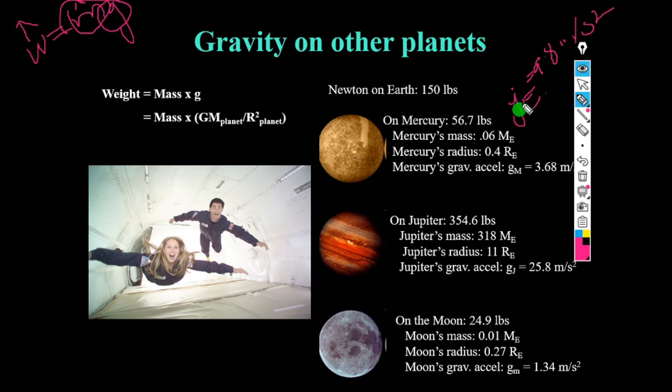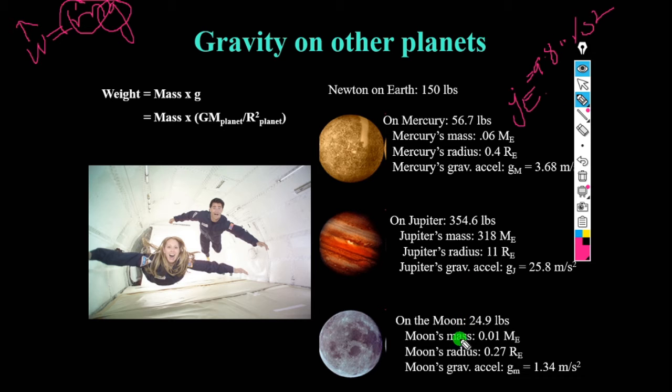So the same person will weigh more on Jupiter than on Earth. He weighs 354.6 pounds on Jupiter because its acceleration due to gravity is more when compared to Earth.